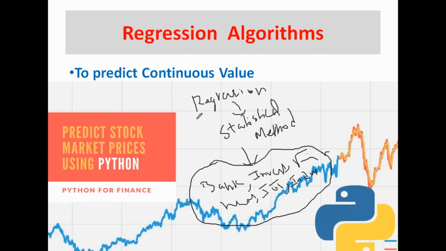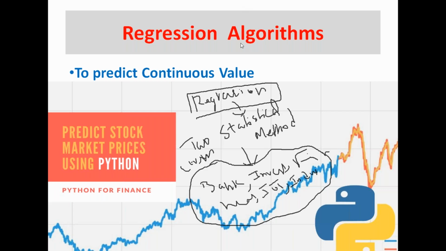Because regression is a very easy technique. It is a purely statistical method which helps us give a relationship between two or more variables.